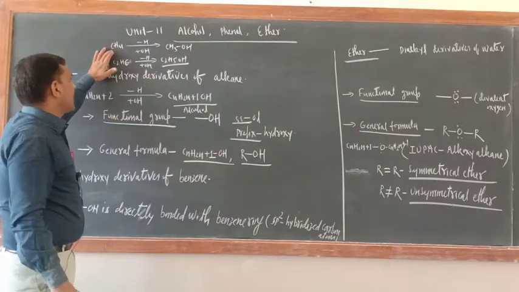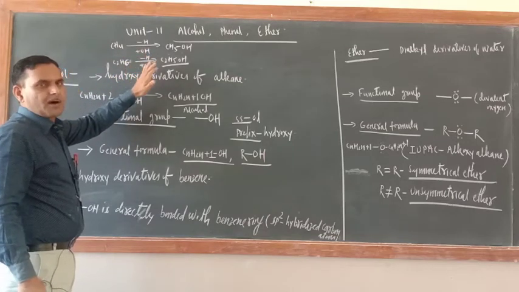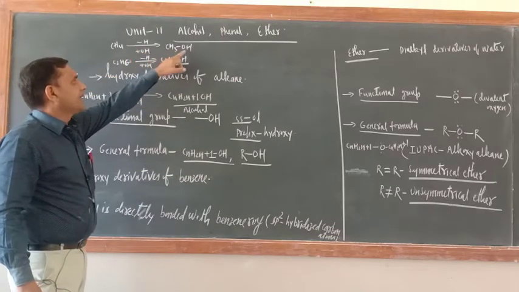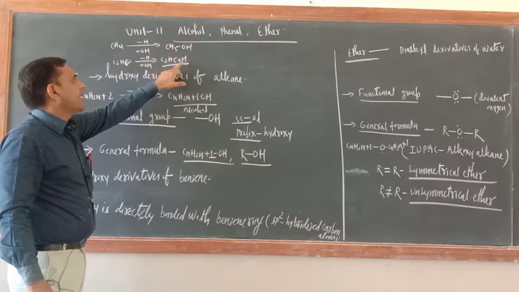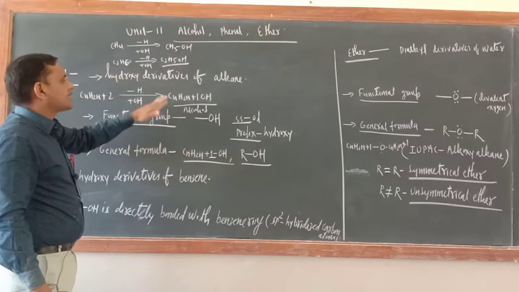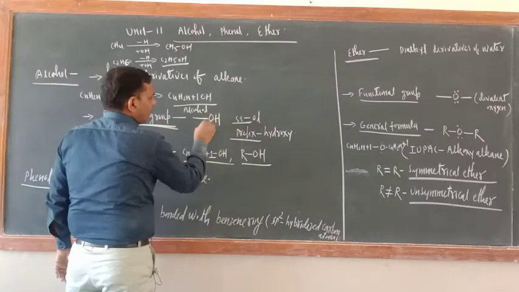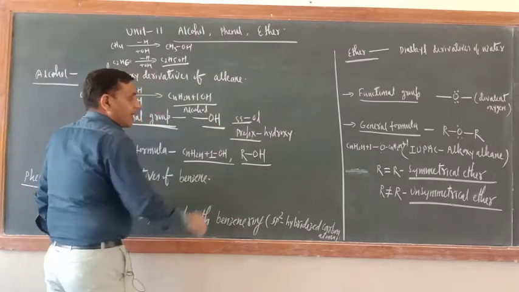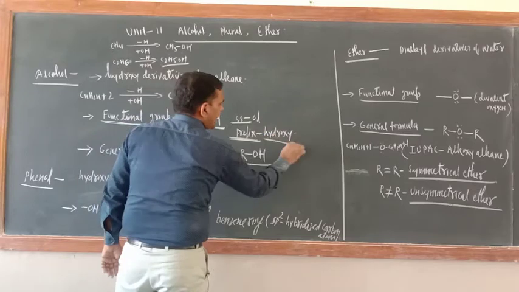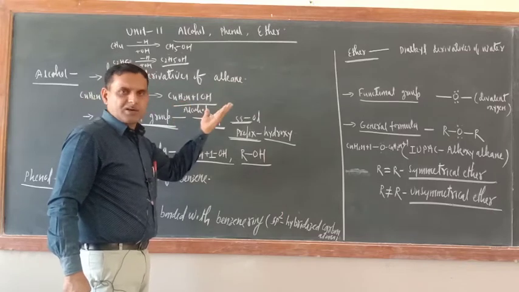From the alkane you are replacing one hydrogen by OH and you are getting a new class of compound, that is alcohol. So can we say hydroxy derivatives of methane, hydroxy derivatives of ethane. Alcohols are nothing but hydroxy derivatives of alkane. And what is the functional group? The functional group of alcohol is OH. And what is the secondary suffix for the OH functional group? Ol. And what is the prefix? Hydroxy.